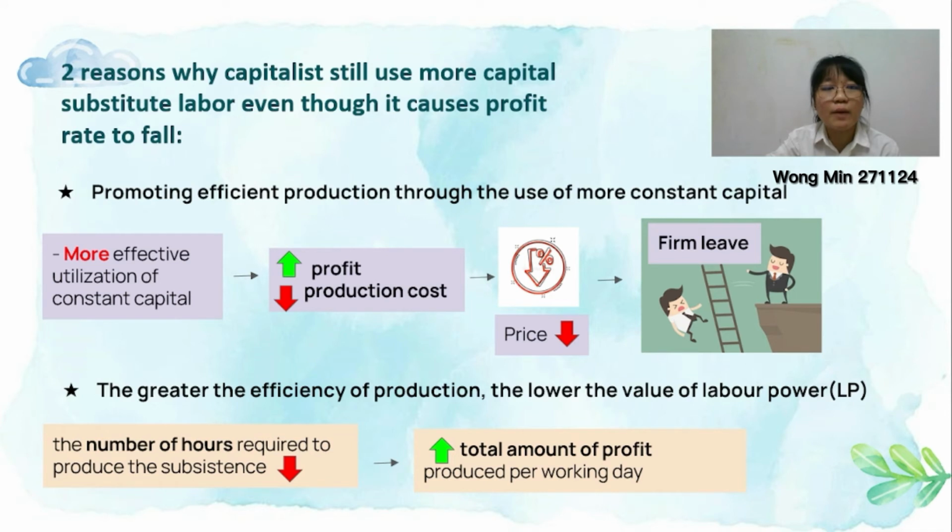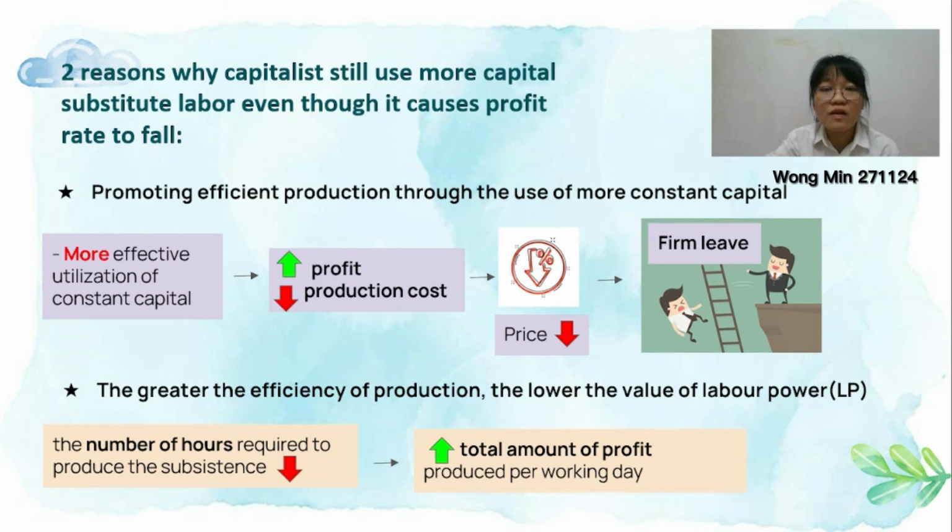Okay, now we'll discuss two reasons why capitalists will still use more capital to substitute labor, even though they know it will cause the profit rate to fall, as we discussed in the previous slide. The first reason is that they want to promote efficient production through the use of more constant capital. When they use constant capital more effectively, it will increase profit temporarily because of the decrease in production cost. With the decrease in production cost, the price we charge for the products will decrease.